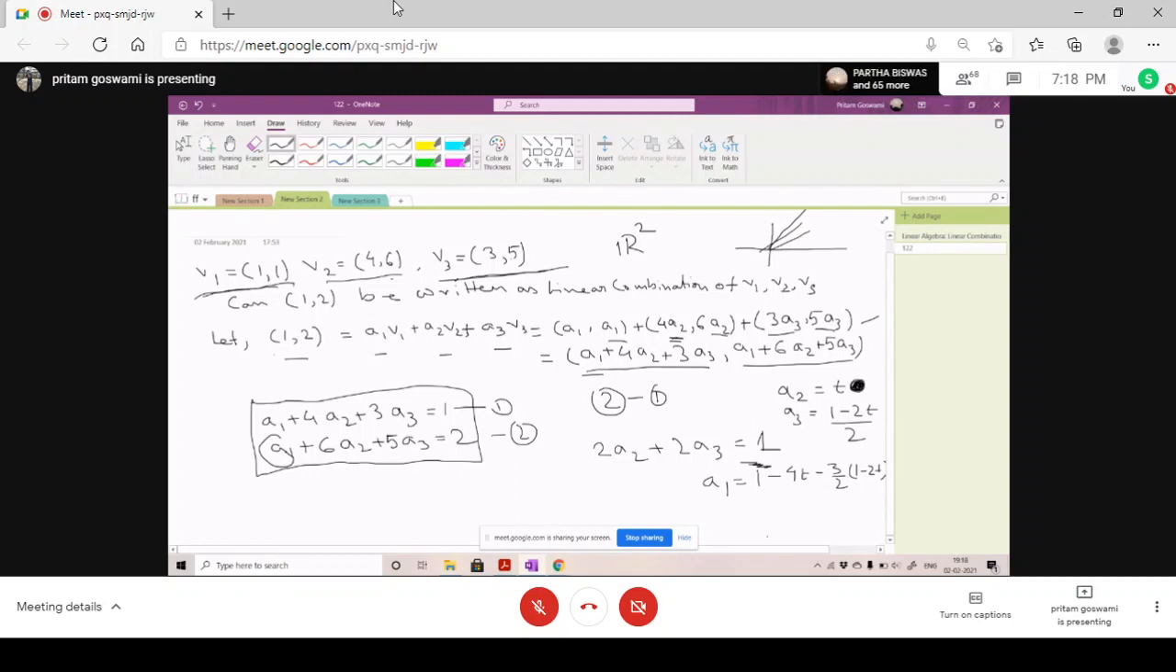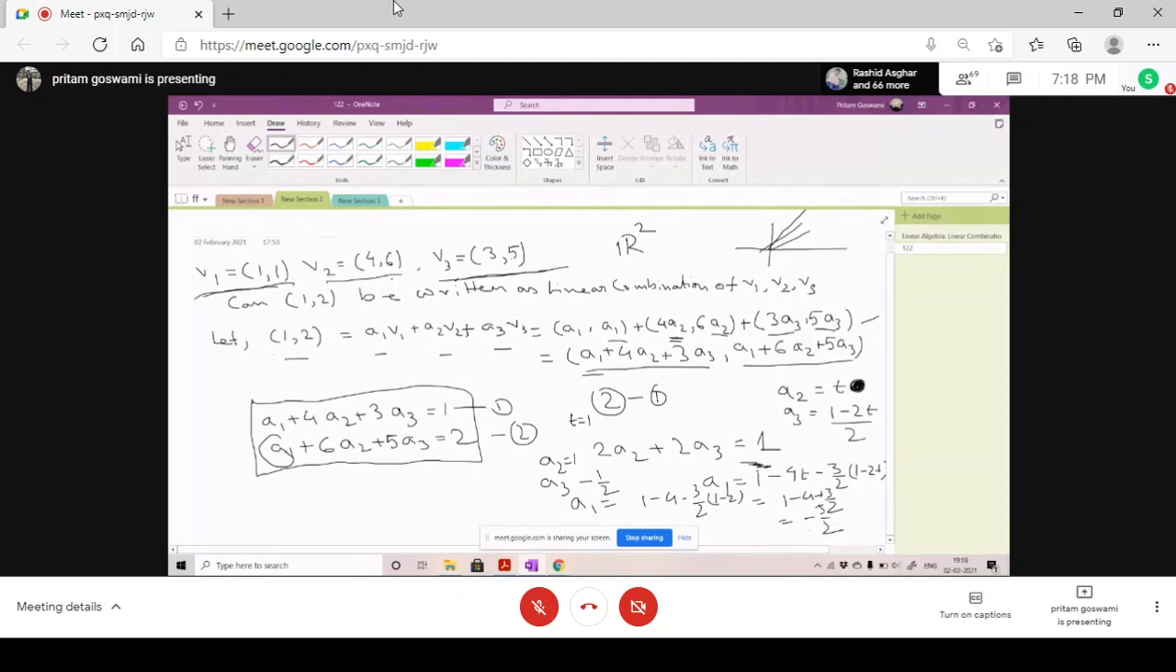Yes, sir. Okay, so we can say T can be 1. If T is 1, then A2 equals 1, A3 will be minus half, and A1 would be 1 minus 4 minus 3 by 2 into (1 minus 2), that is minus 1. So 1 minus 4 plus 3 by 2 minus 3 plus 3 by 2, that is minus 5 by 2, I guess. Check.